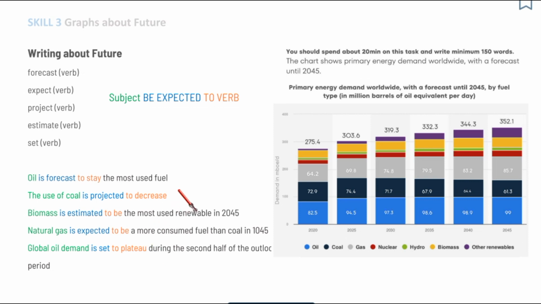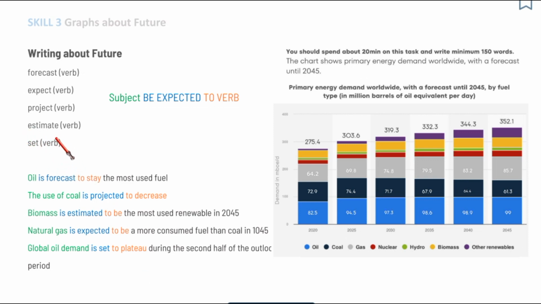Let's have a look at more examples. The use of coal is projected to decrease. Biomass is estimated to be the most used renewable. Natural gas is expected to be a more consumed fuel. And finally, global oil demand is set to plateau. By the way, I have added the word set to our list.